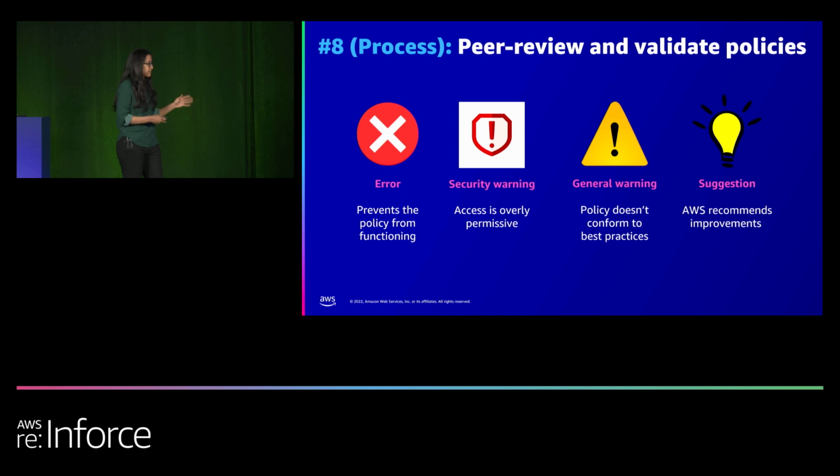Error is a classic one, which is anything that prevents your policy from functioning as intended. So an example would be misspelling of an action. We saw the example for security warning earlier. General warning is anything that does not conform to AWS best practices. So for example, if there was a condition key that's deprecated, then Access Analyzer would flag that.